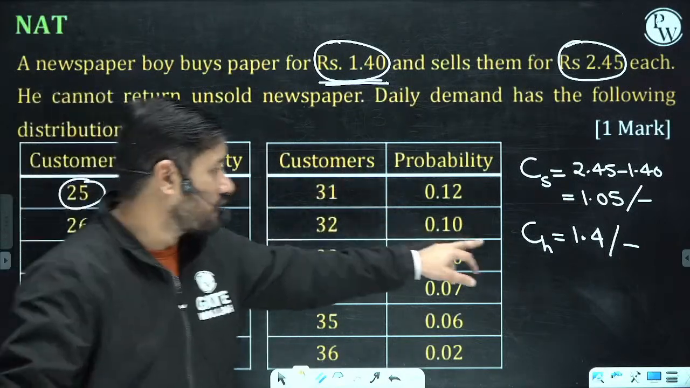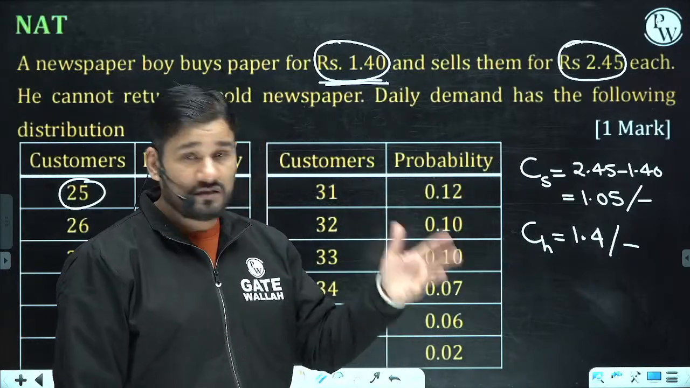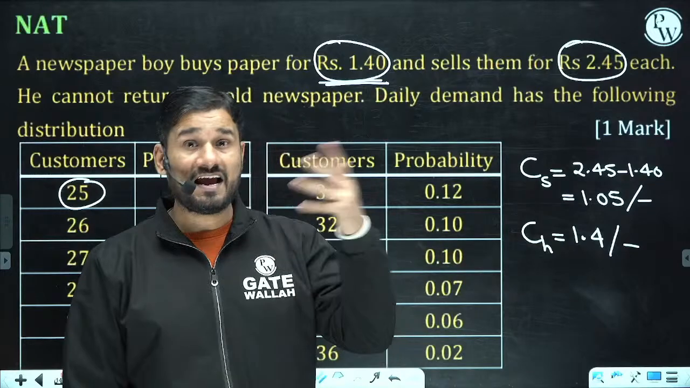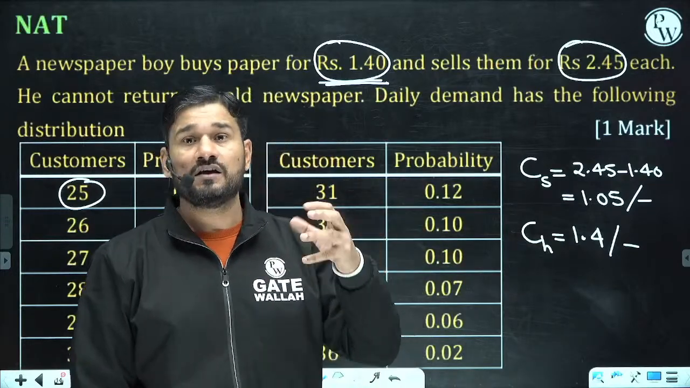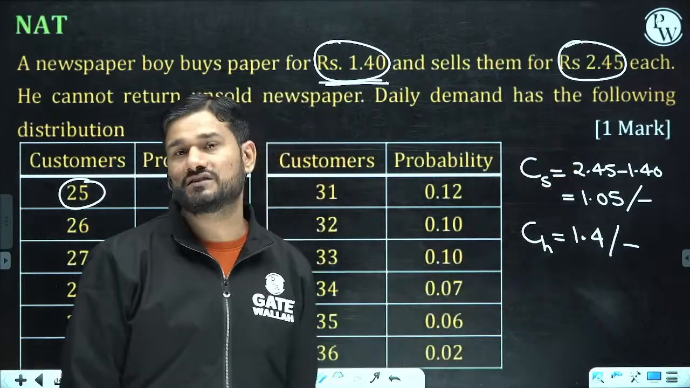So CS is here, CH is here. This is your holding cost. If you are not able to sell it out and you have to keep the material with you, this is your loss. If there is a high demand and you are not able to meet the demand, you could have earned this much money, and you are not able to earn that. So definitely this is shortage loss.